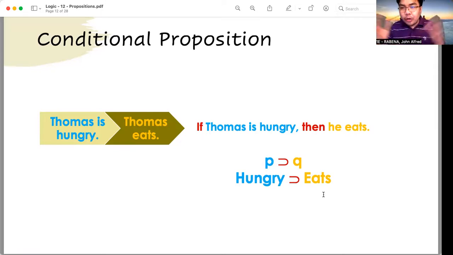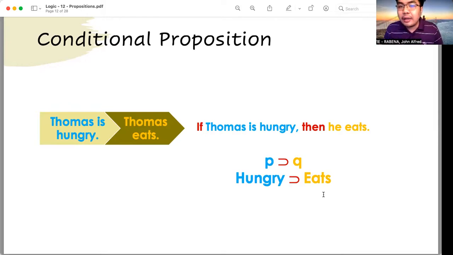In short, the condition here is if Thomas is hungry, and the consequence, the effect, the result is then he eats. Can you give other examples on your own of if then propositions?